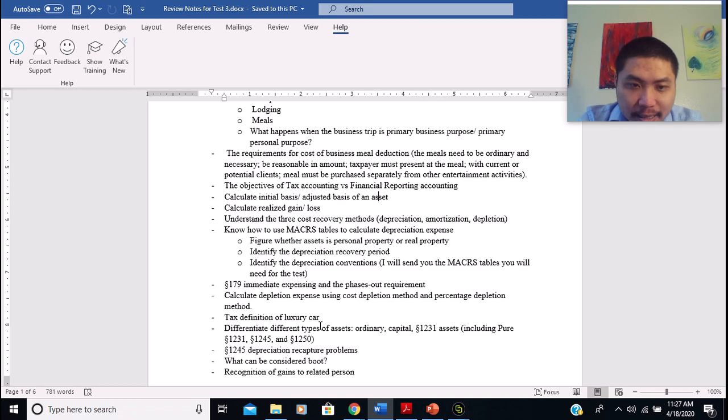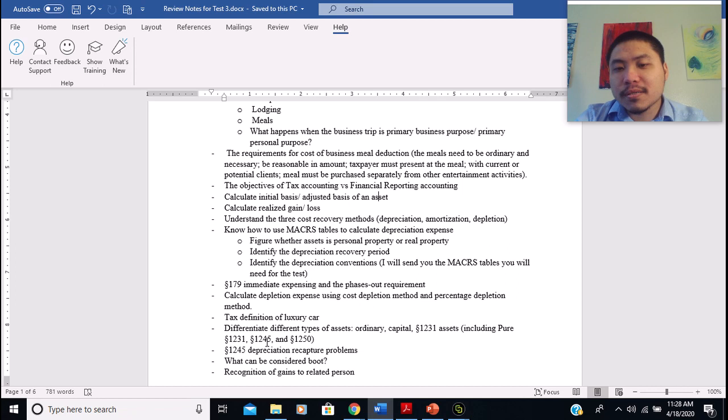And then I want you to know the different types of assets. In chapter 11 we talked about ordinary assets, capital assets, and section 1231 assets. Under section 1231 assets, there are three subtypes.